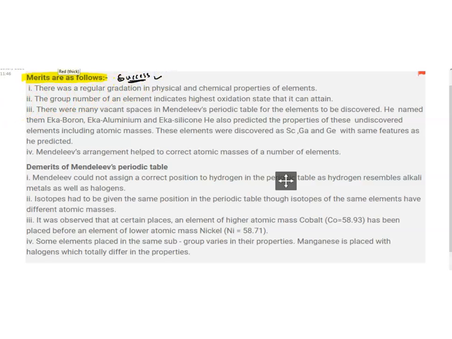The first point is that there was a regular gradation in the physical and chemical properties of the elements. We started getting a repetition of chemical and physical properties throughout the table.